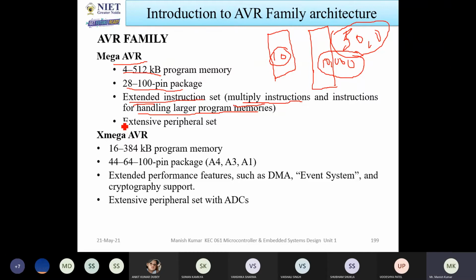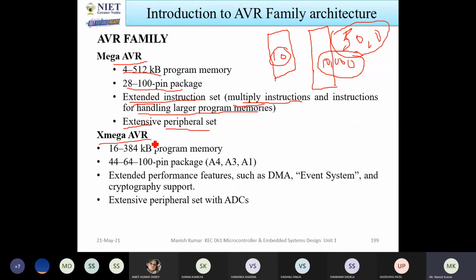So extensive peripheral set, I already discussed peripheral set. So extensive means it covers a large area. Some peripheral devices are there which cover a large area, that is called extensive peripheral set. So now XMEGA AVR.